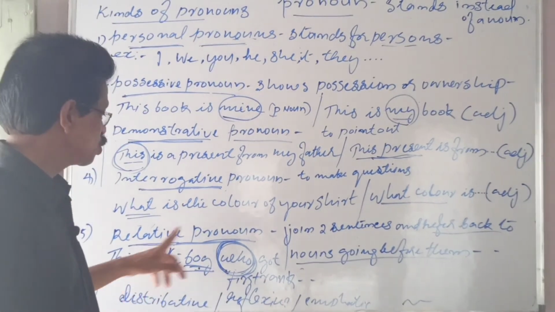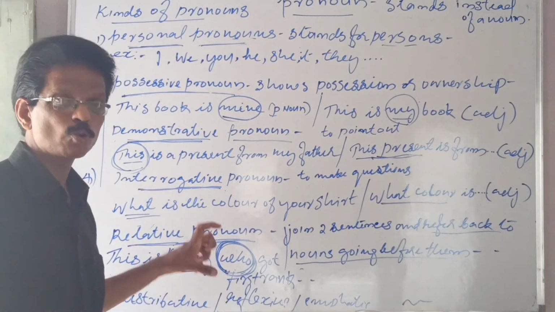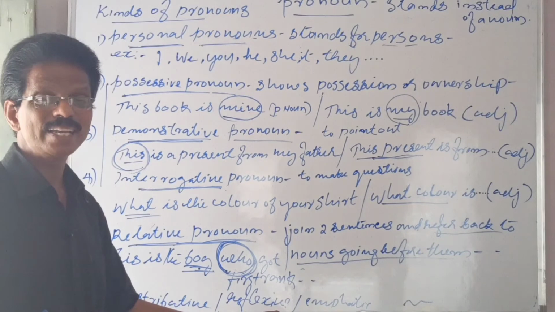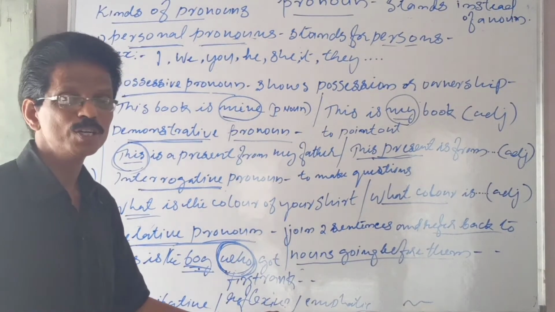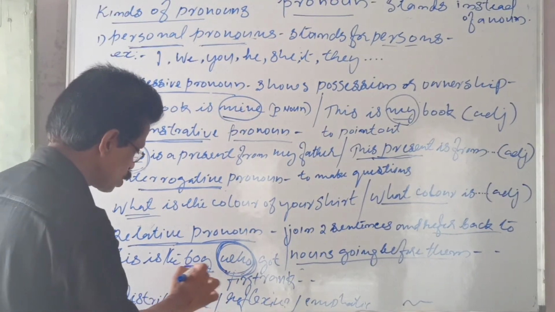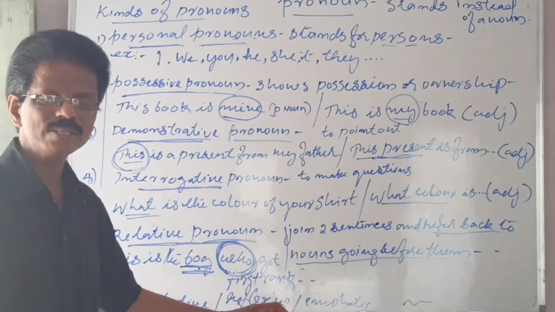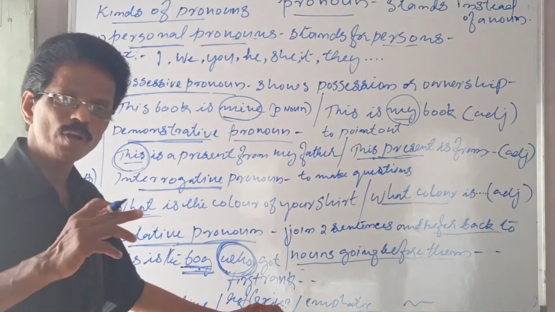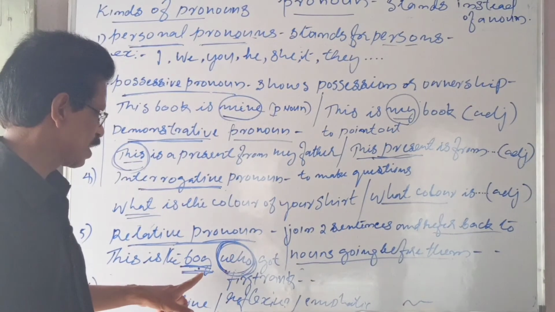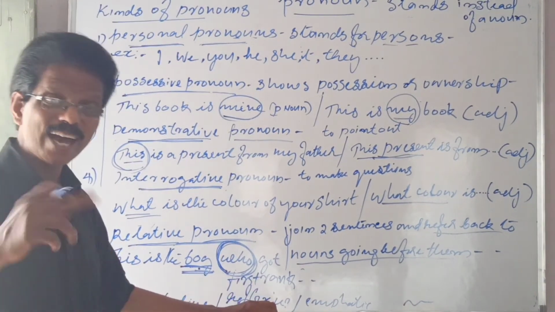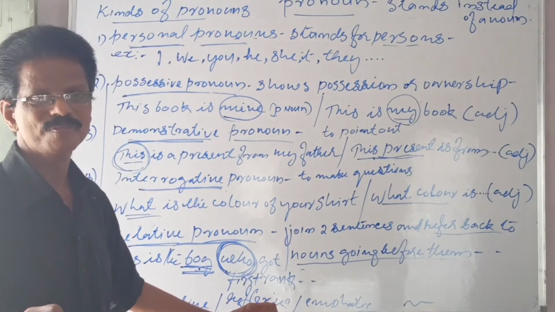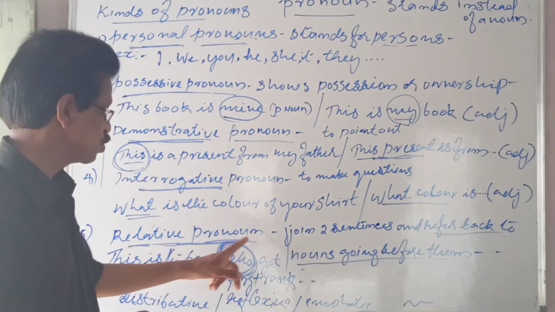So, relative pronoun, we have studied seriously in another topic, relative clause, in detail. So, a relative pronoun joins two sentences and refers back to nouns going before them. It refers to the noun which is going before it. So here, who speaks about the noun boy. This is the watch that I lost yesterday. That stands for the watch which I lost yesterday. That is a relative pronoun.